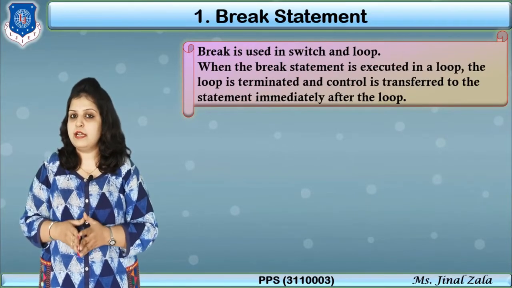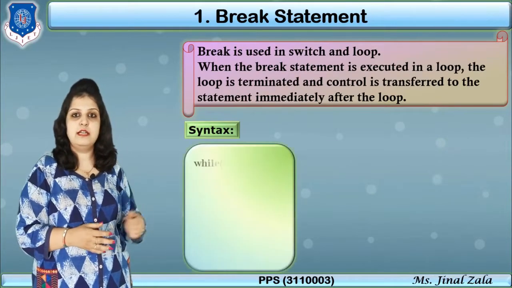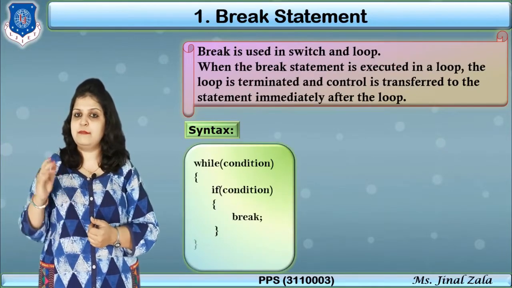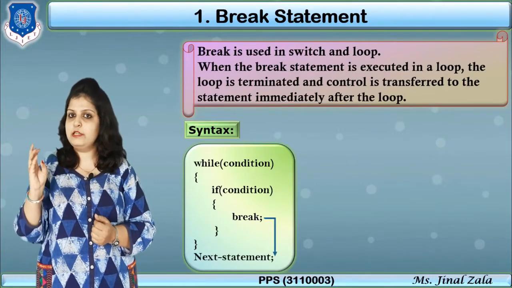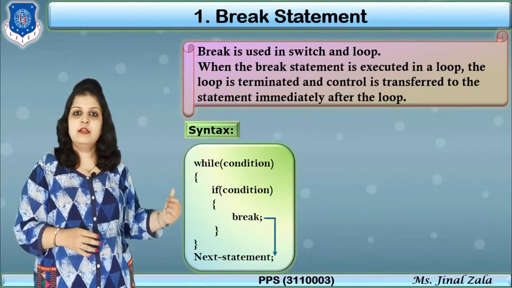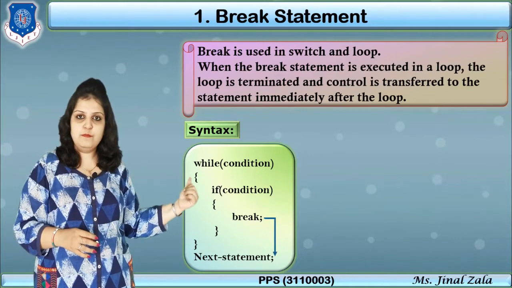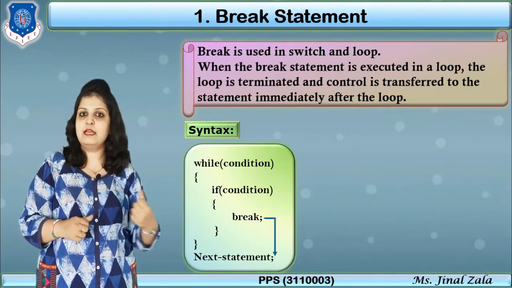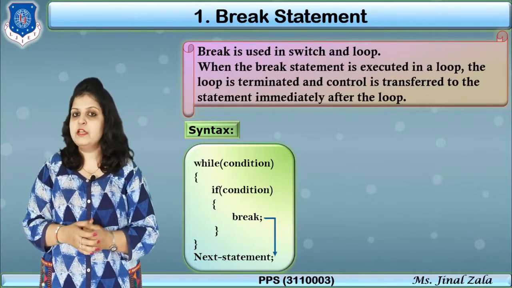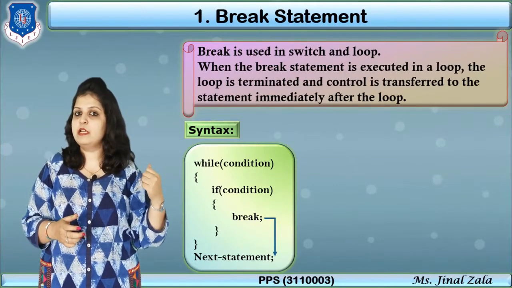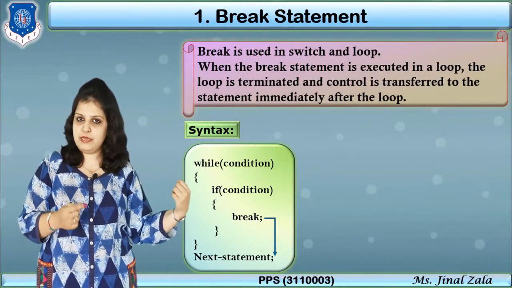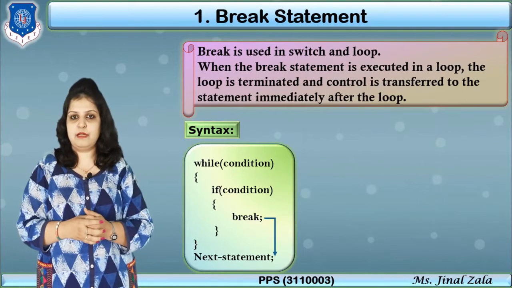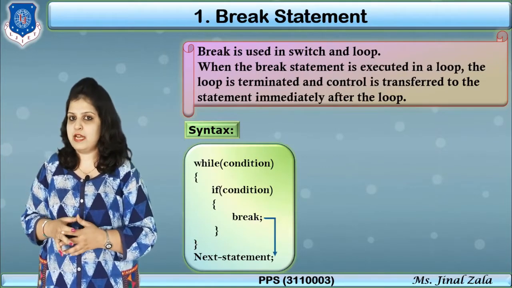So how can we write this syntax? To see the syntax, here I have used a while loop. You can use the break statement in any type of loop: while, do while and for loop. First we write the loop, then we write the condition, that if the condition becomes true then we write break. So when this particular condition becomes true, the break statement will execute and our control directly goes to the next statement.